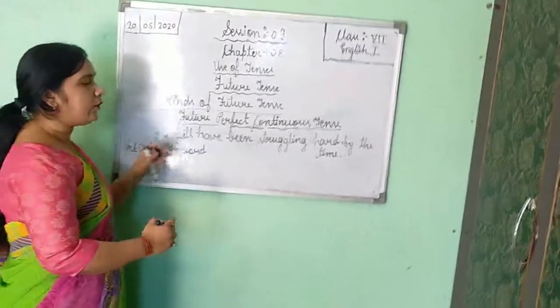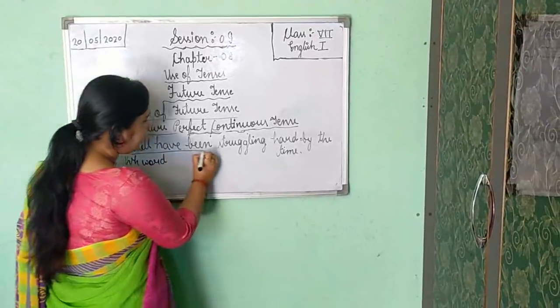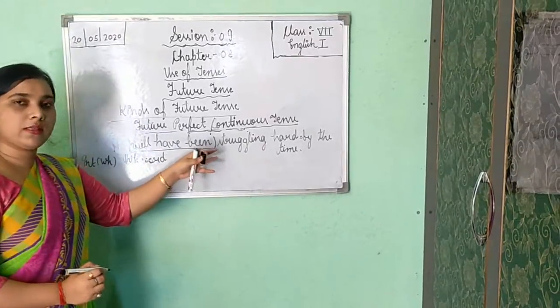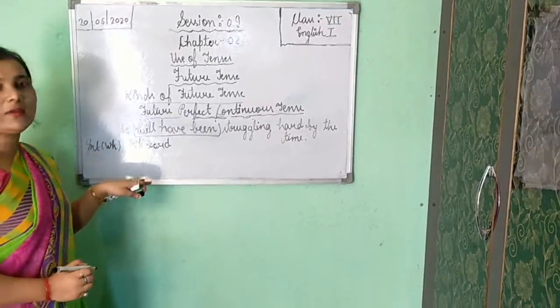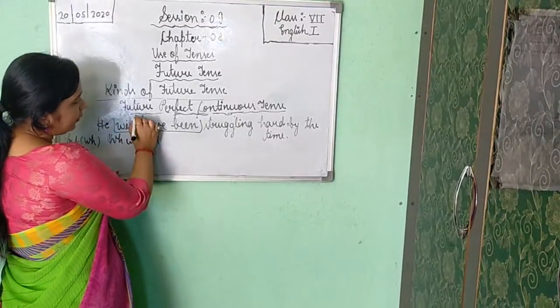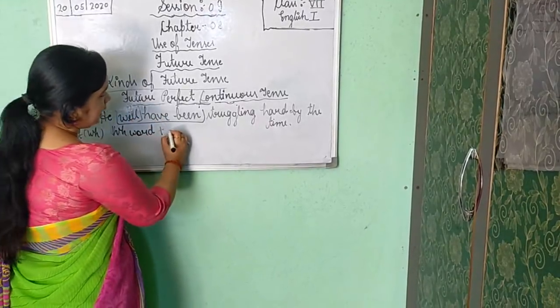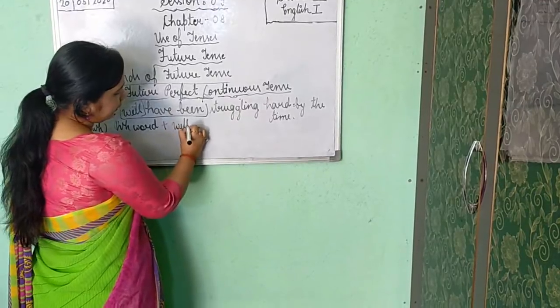After that, again you are getting three words as helping verb: will, have, been. Will is first, have is second, been is third. But the helping verb is only one. So again, as it is interrogative, we will divide it. WH word firstly you will write, then you will write the main part of the helping verb, that is only will. Will or shall, here we are getting will, that is why I am writing will.